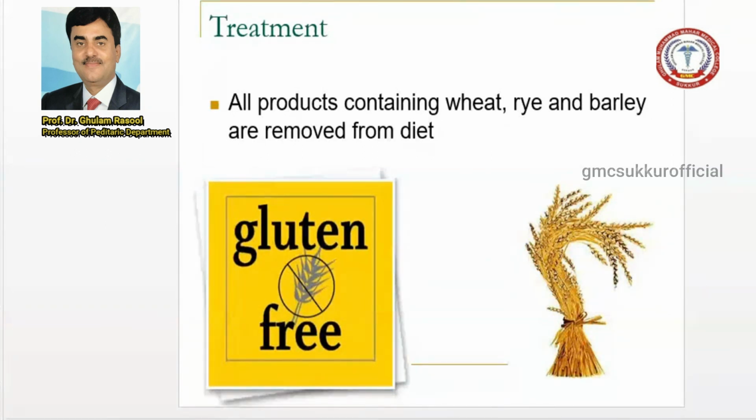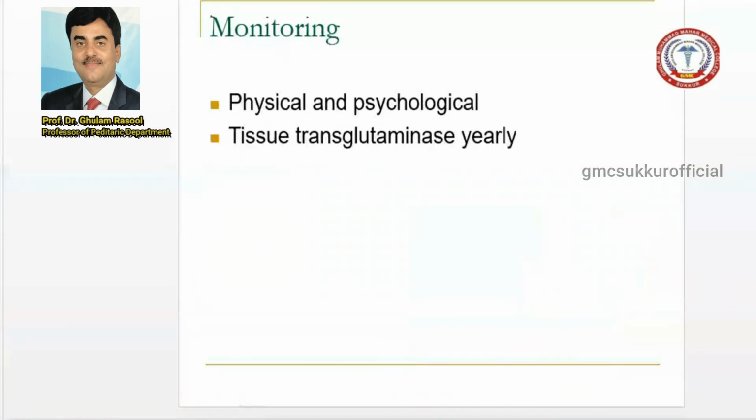You can also advise treatment with vitamin D, vitamin A, vitamin K, and even micro- and macronutrition should be given, but this is supportive management. The specific management of celiac disease is a gluten-free diet. How will you monitor? Monitor the baby physically and psychologically, because these children have psychological problems from stunted growth, failure to thrive, repeated chest infections and repeated diarrhea.